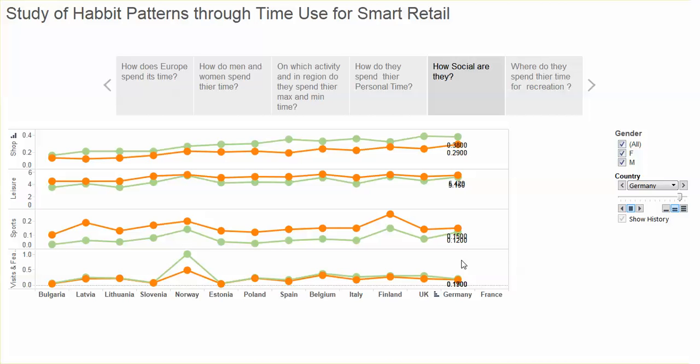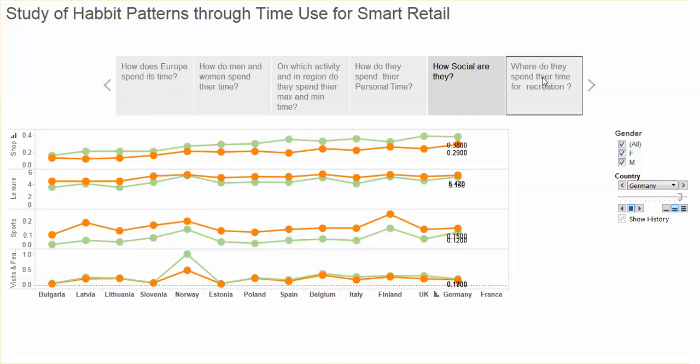A CSO, for example, can infer where to set up his warehouse and perhaps can think of a centralized warehouse for a retail product when the visual shows a common trend. For example, if he wants to include leisure products, we see a common trend across this one, even on the sports here. So a common distributed warehouse can be thought of as an option.